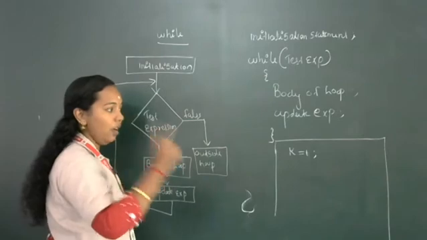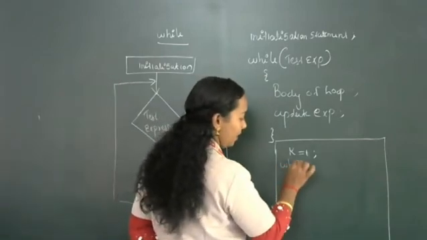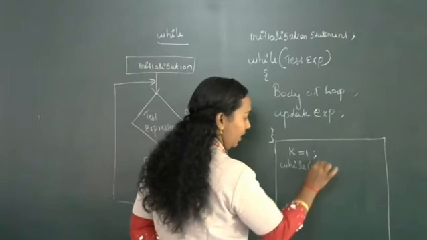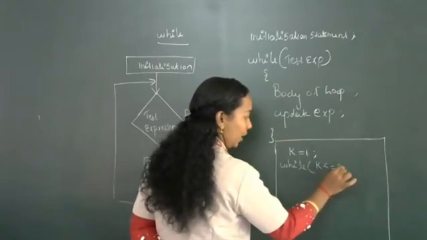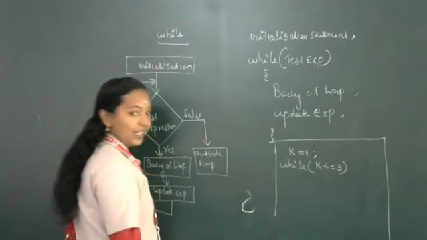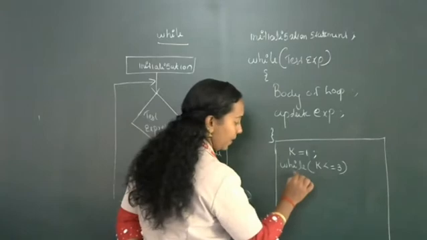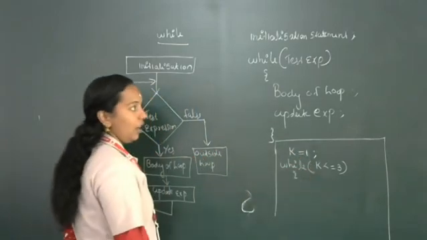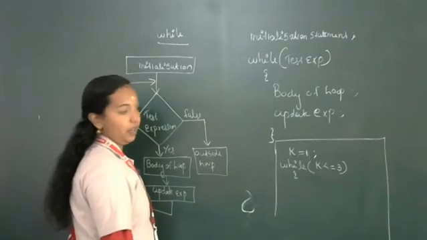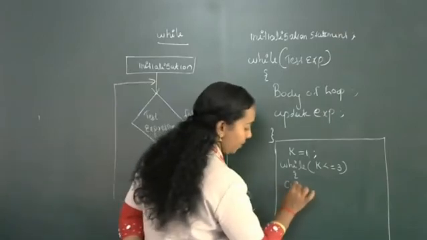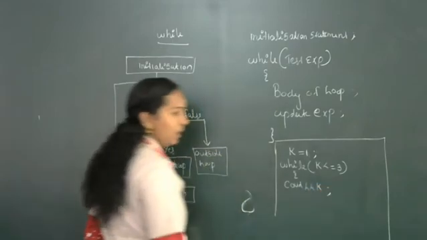Then after that I am going to write the test expression. What will be the test expression? While k, up to which number do you want to print? k less than or equal to 3. Then open the bracket, body of the loop. We are going to print the numbers with cout k.